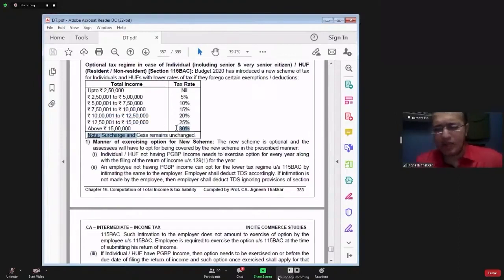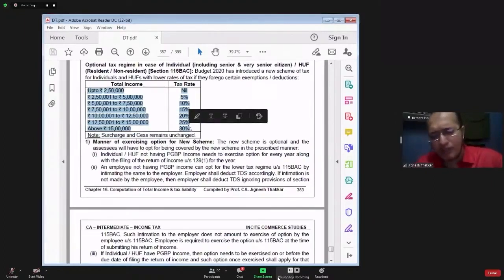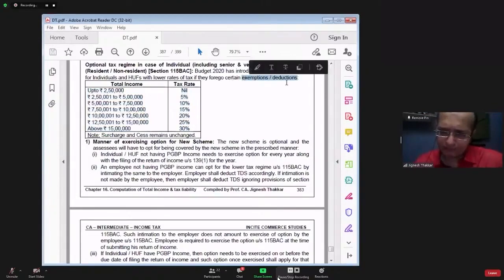In normal cases, what will happen? Once the income exceeds 10 lakh, you have to pay 30% tax. So definitely, if you calculate tax liability as per these slabs, your tax liability will be lower. But if you want to take the benefit of these lower slab rates, then on one hand you will get the benefit, and on the other hand you have to forego your exemptions and deductions.